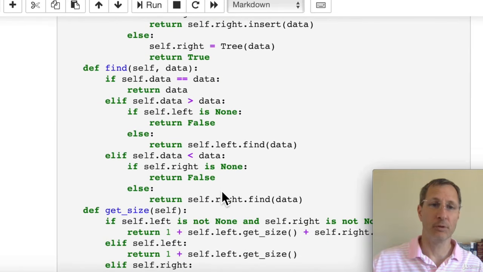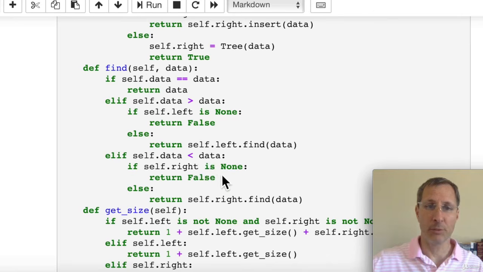The find function works very similar, except that we don't actually create a new item and insert it. But we recursively descend down to either the left subtree or the right subtree. So if we find that piece of data in the current node that we're in, we'll return that piece of data. If not, we'll do a comparison to the current node to see if we should descend down the left subtree or the right subtree. Now if we reach the bottom of the tree, where we have a none node, we're going to return false. Otherwise, we call the find function recursively on the left subtree, and we pass the data along as the same parameter. And then the same on the right subtree.